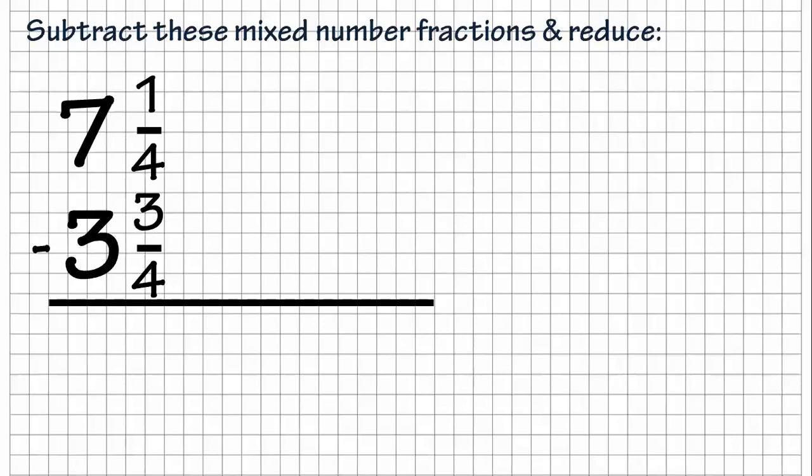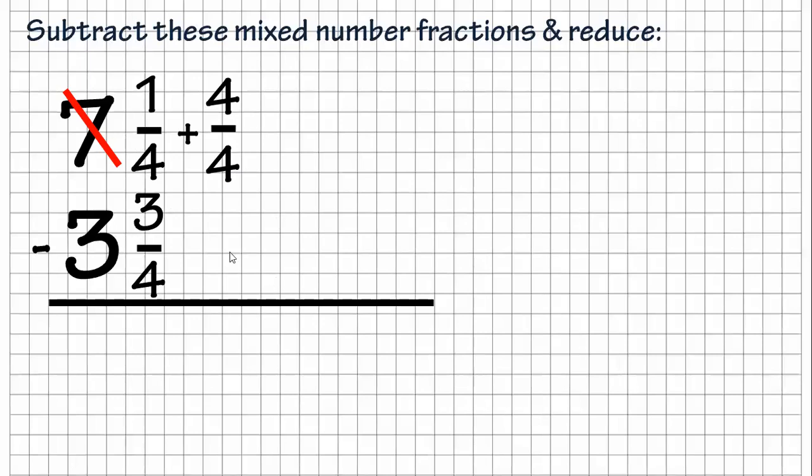So we're going to use the same process that we just used when we had a whole number with no fraction. We're going to have to borrow and add a 1 in fraction form to the fraction that we already have there. So we're going to borrow from the 7, and we're going to add the denominator, 4/4. Because these already have a common denominator, I know I'm going to be working with 4, so I'll be good on that. We'll look at changing the denominator on the next problem. But once I do this, I'm just going to add those fractions at the top.